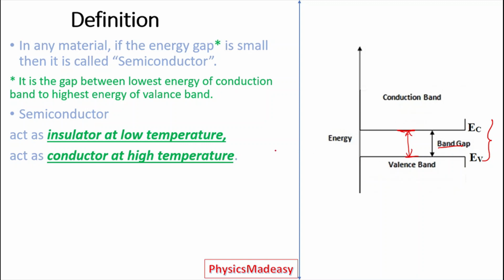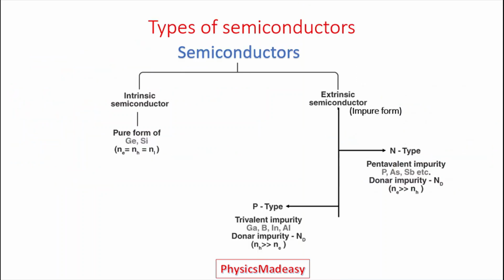And the speciality of this semiconductor is at low temperature it acts like an insulator, at high temperature it acts like a conductor, and at normal operating temperatures it acts like a semiconductor. So a semiconductor acts like an insulator at low temperatures and a conductor at high temperatures, which makes a semiconductor special from others.